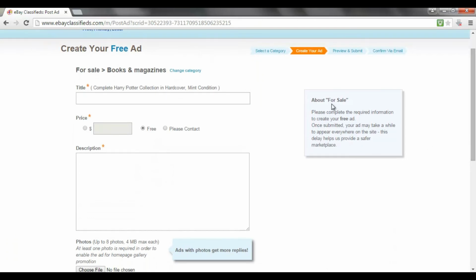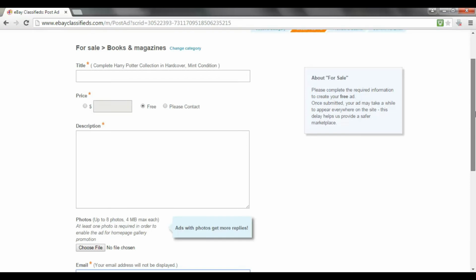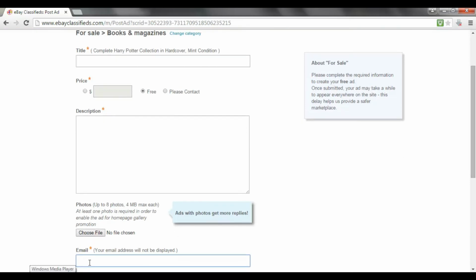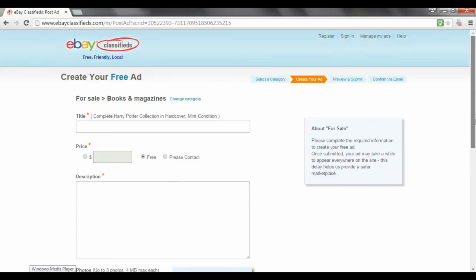It's manually approved, so you have to make the ad look like a serious ad. I would not put the URL personally in the description, but you can try that if you want to. I would personally recommend someone emails you and you'll shoot them back a link to your squeeze page. So that's how simple it is, guys. Very, very easy, the same way you would use another classified ad website such as Craigslist.